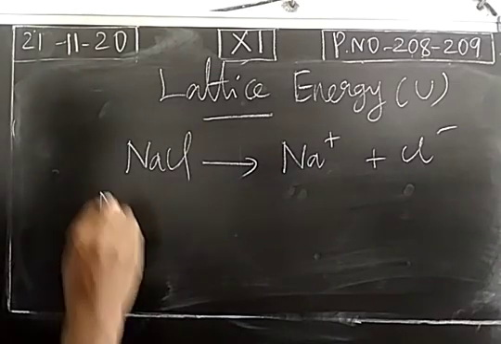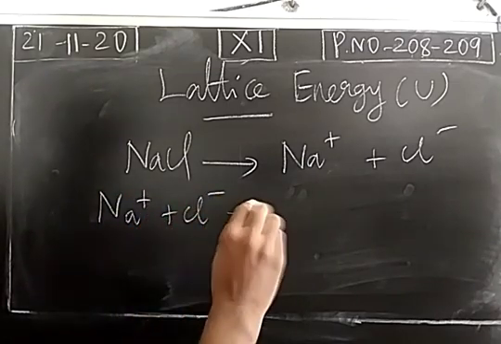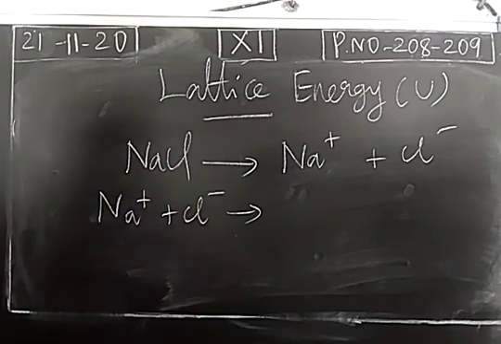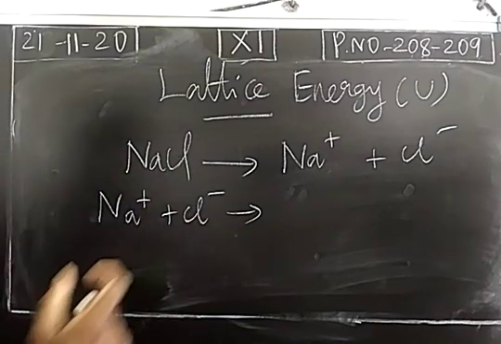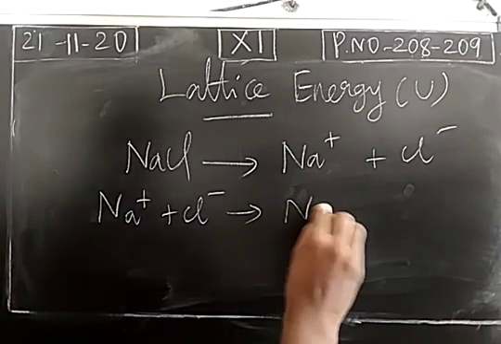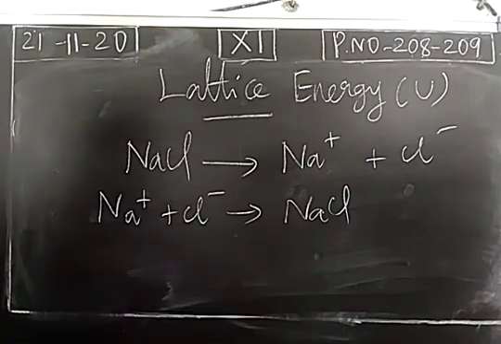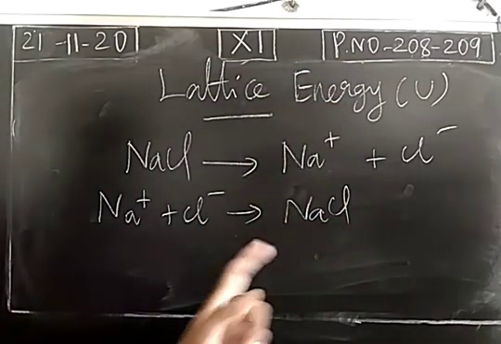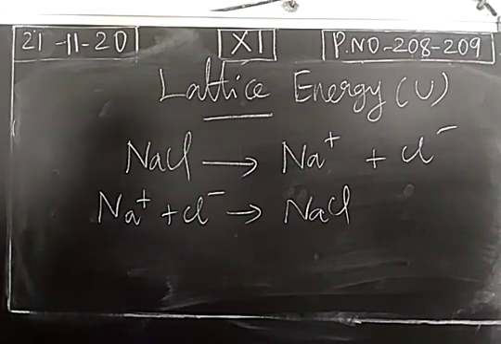Another one: when the constituent particles come closer, the positively and negatively charged ions will have an attraction, because opposite charges always attract. So it forms a crystal. During the formation of the crystal, the energy liberated is called the lattice energy. How much energy is liberated during the formation of 1 mole of crystal from its constituent particles is called the lattice energy. So how much energy is required to break the bond, or how much energy is liberated during the formation of 1 mole of crystal, is also lattice energy.